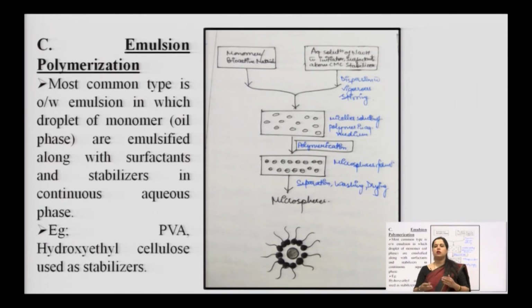is a simultaneous process which occurs at the time of emulsion making, as we have added an initiator for the polymerization process to be done. And at the end of this process, you see the microsphere formation is done and you can separate it out. So, this kind of technique can be used to prepare microspheres.